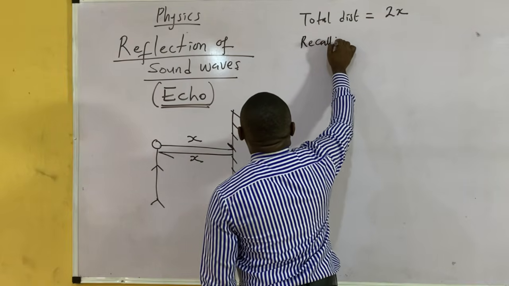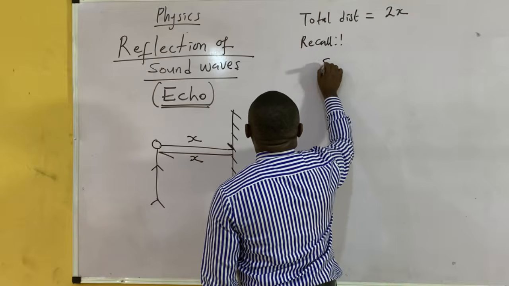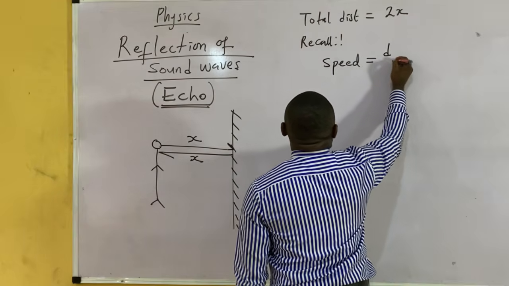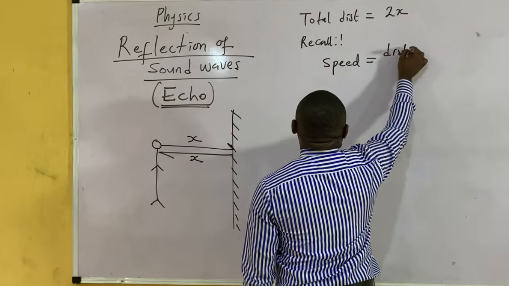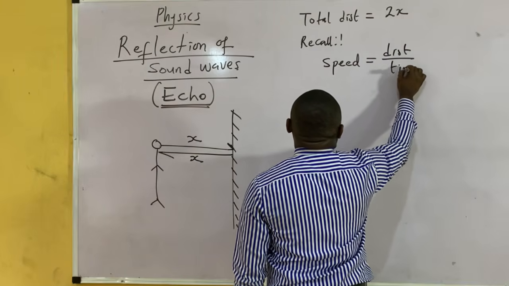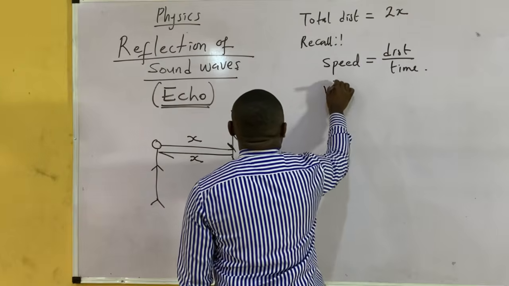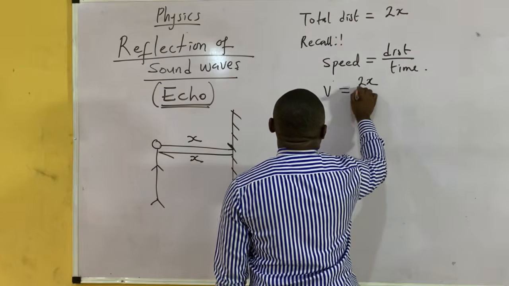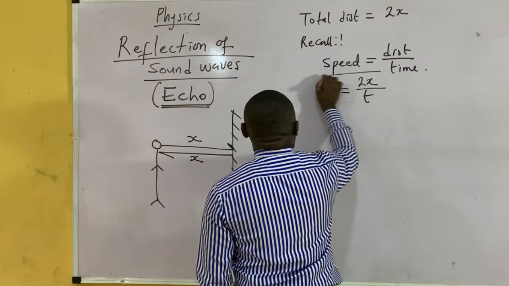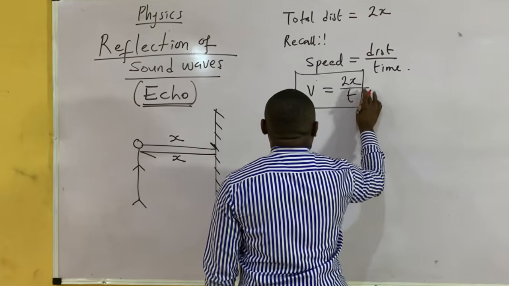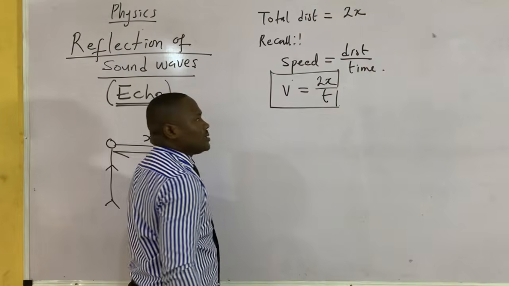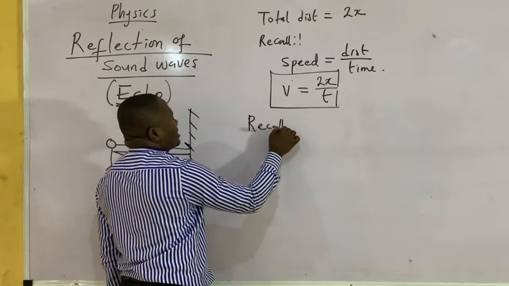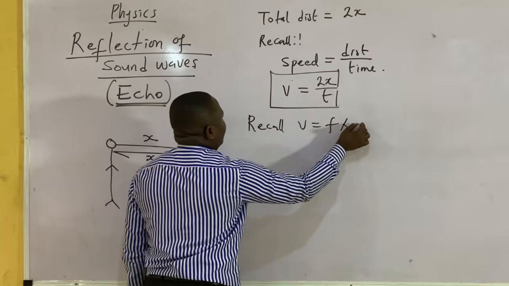Now recall that speed is equal to distance over time. Therefore, speed, which is v, is equal to 2x over t.